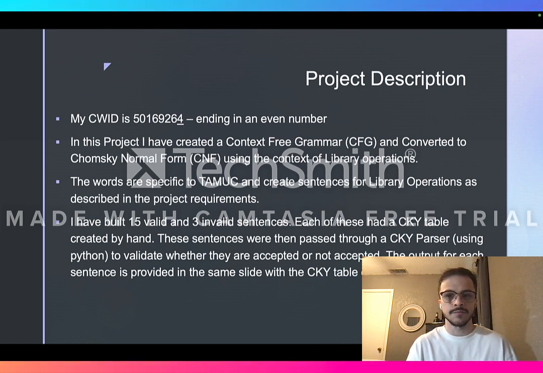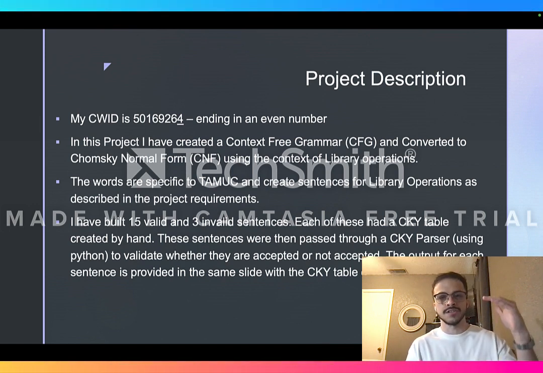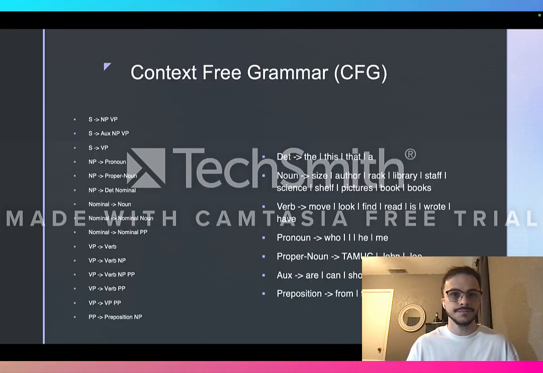These sentences have been passed through the CKY parser using Python, which is the language that I chose, to validate whether they've been accepted or not. The output of each sentence has been added onto each slide that has the table. Essentially each slide is going to have the table, whether it's passed or not, and also the steps and the operations that we went through.